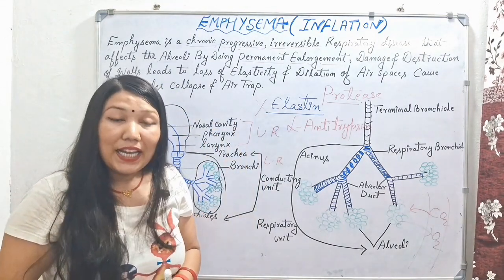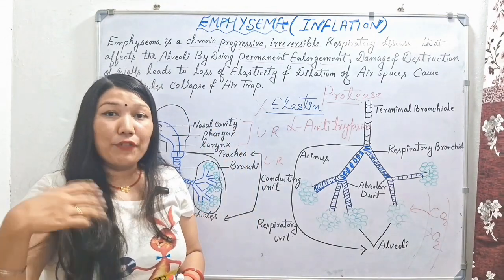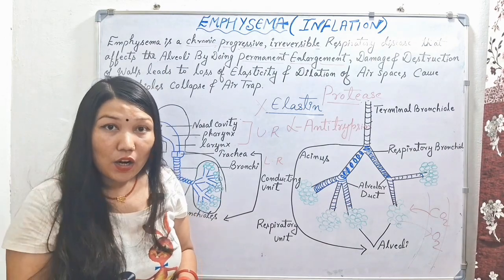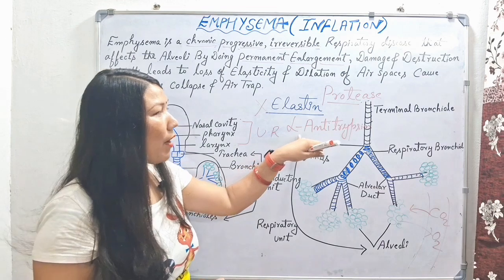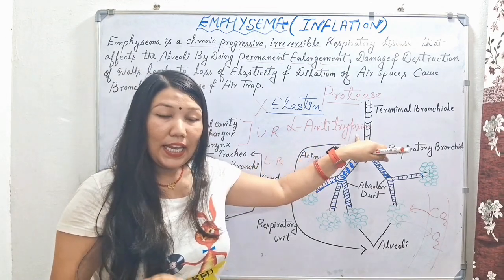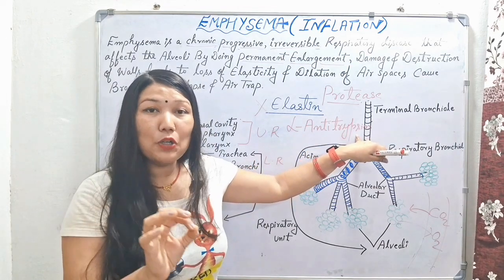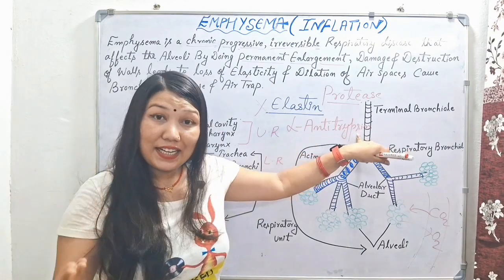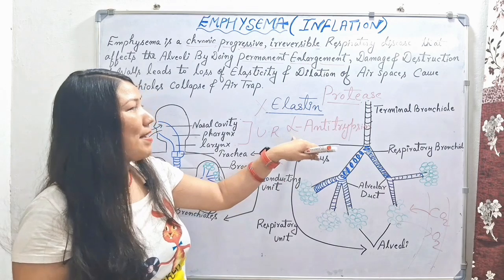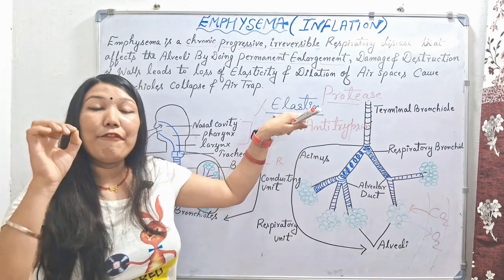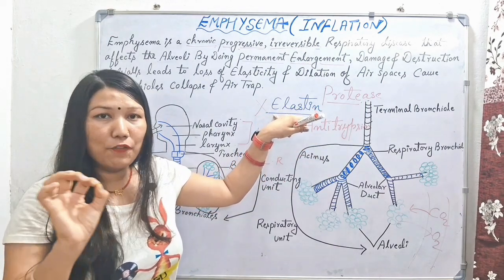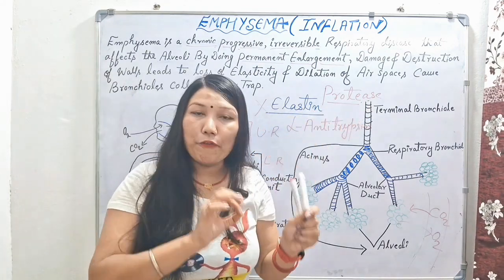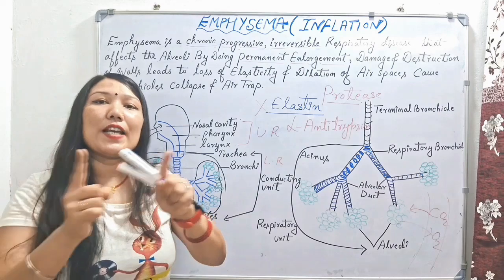But if some person has a genetic, hereditary deficiency of alpha-1 antitrypsin, if the person's liver is not able to secrete alpha-1 antitrypsin due to a genetic condition, then it will again damage our elastin protein in a very, very bad, deformative form. So this protease comes from the smoke and also from our immune cells.